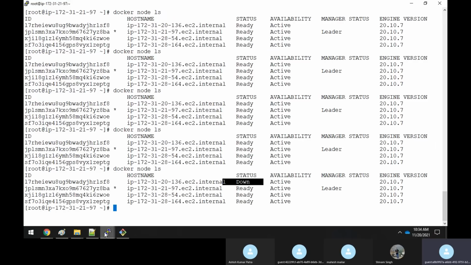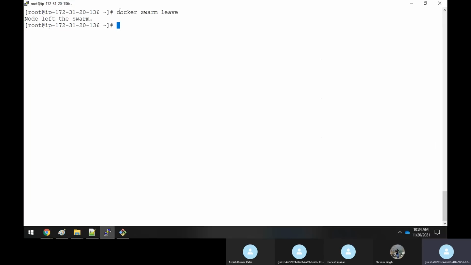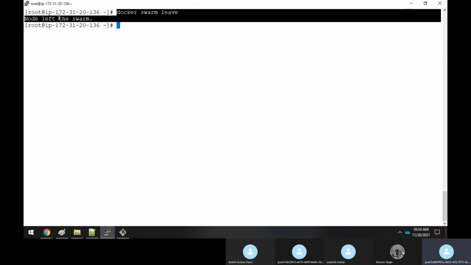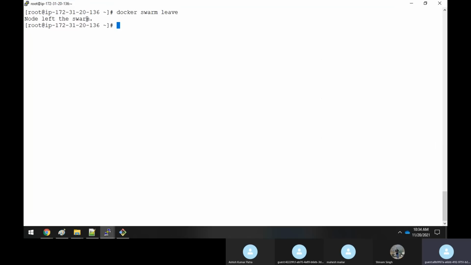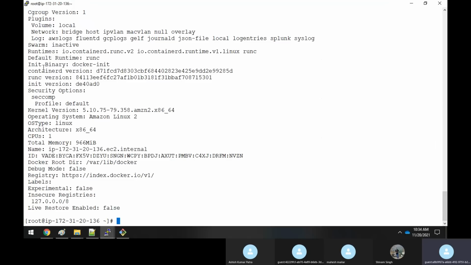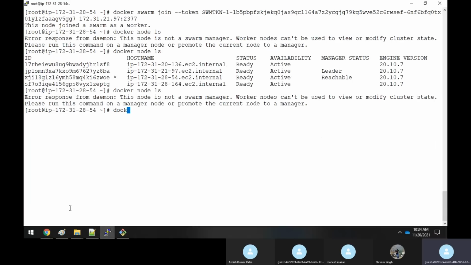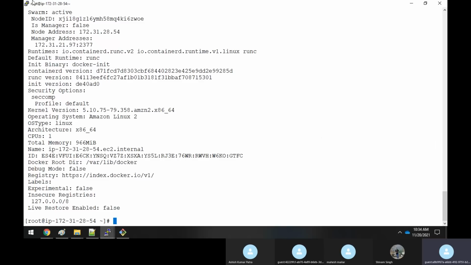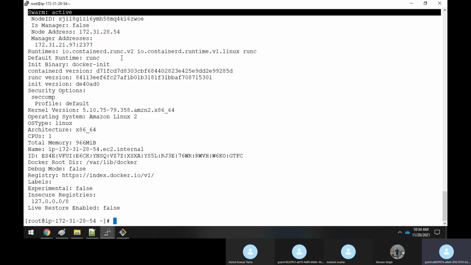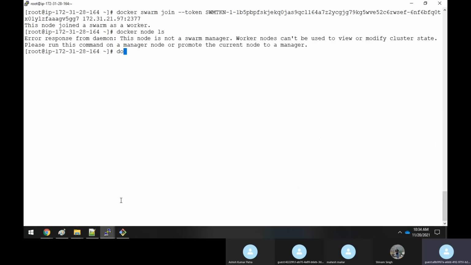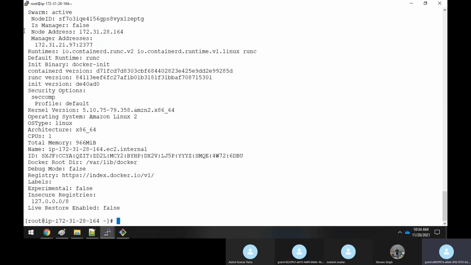So here in this node, you ran Docker swarm leave, so it has left the Docker swarm. Now, if you execute Docker info here, can you see where the swarm is? See, swarm has become inactive. If you execute Docker info on the other nodes, because these are all part of the cluster, you could see that swarm is in active state here, and here also.